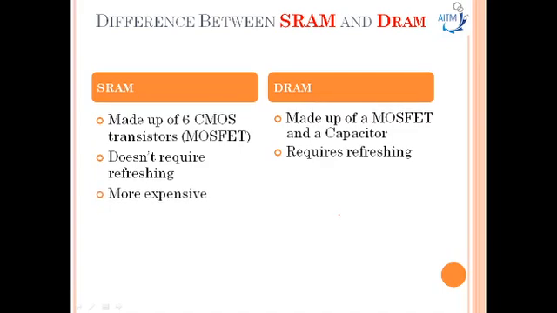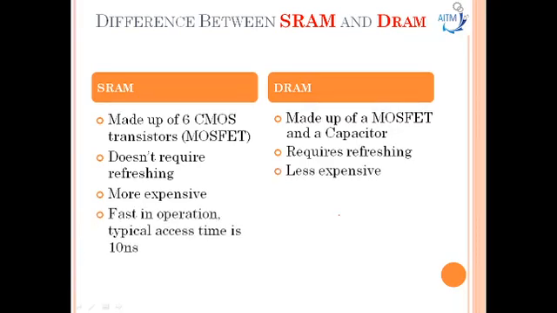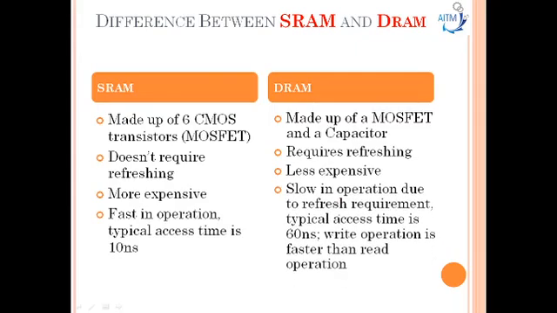Then static RAM is more expensive and dynamic RAM is less expensive here. And the static RAM is fast in operation. Typically access time is 10 nanoseconds, and dynamic RAM is slow in operation due to the refresh requirement. Typical access time is 60 nanoseconds. Write operation is faster than the read operation in the dynamic RAM here.